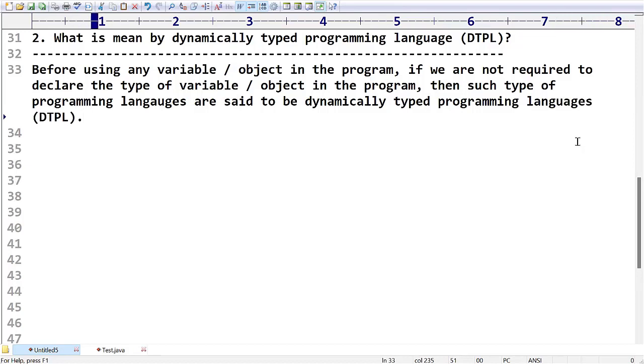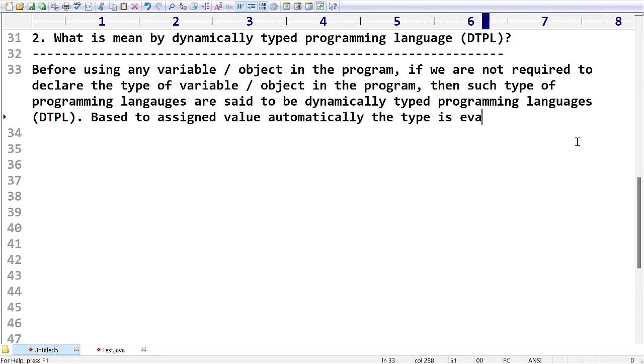Okay, that means based on the assigned value, the type is automatically evaluated. So based on the type of value which you have assigned, automatically the type is going to be evaluated.